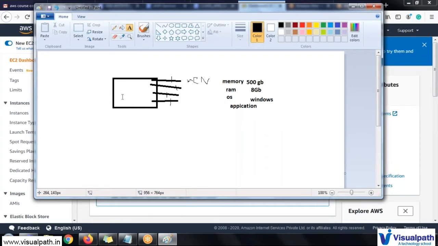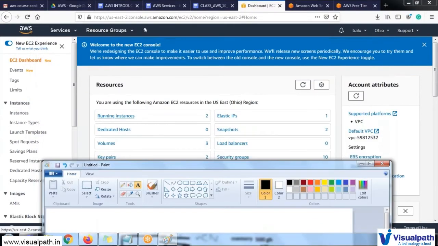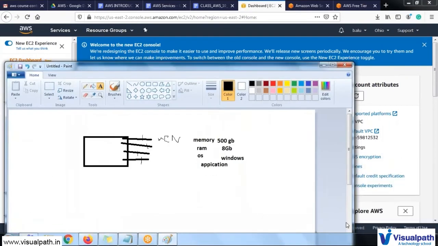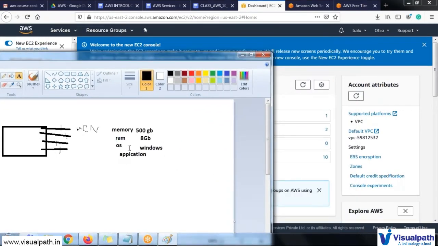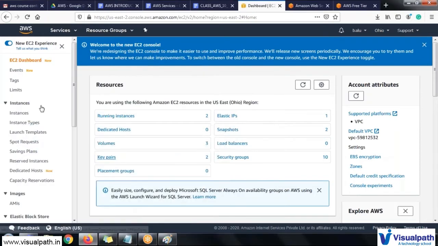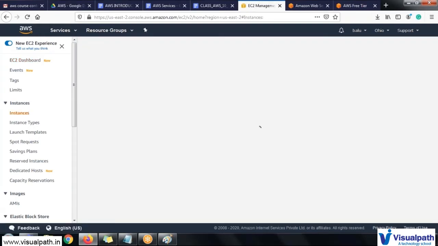So if this machine is like your EC2, this machine will also consist of majorly these four things: memory, RAM, operating system, and application. If these things are present in your local, we call it on-premises or your CPU. If the same thing is present in AWS, we call it EC2. So if you want to create one machine in EC2,